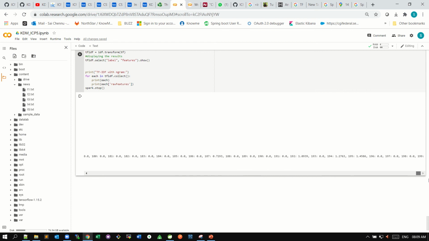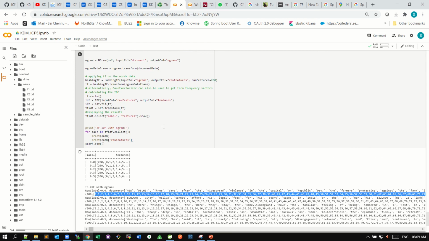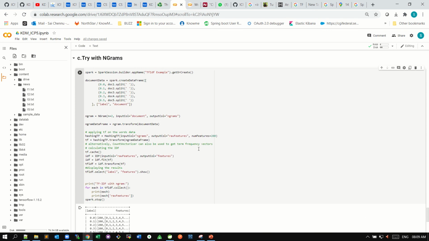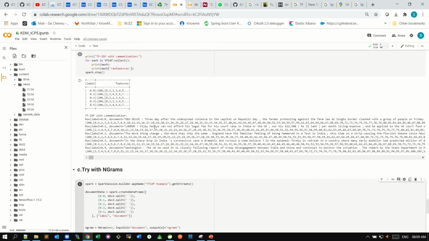These are the many operations for ICP5. It's quite an interesting topic, and I think we're gonna use Spark more, and it will be useful for data extraction and extracting useful content.